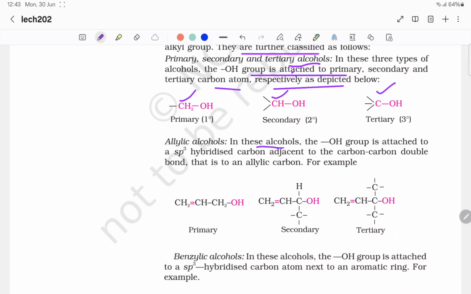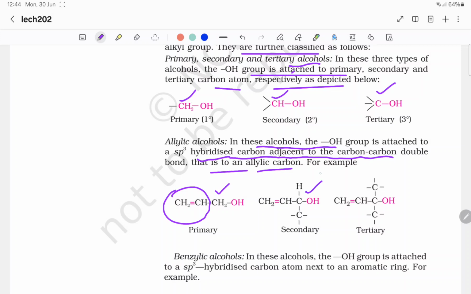Allylic alcohols. In these alcohols, the OH group is attached to an sp3 hybridized carbon adjacent to the carbon-carbon double bond. So this is an allylic carbon, for example. So this is the carbon-carbon double bond and the OH is attached to the carbon adjacent to it. So this forms the allylic alcohols.